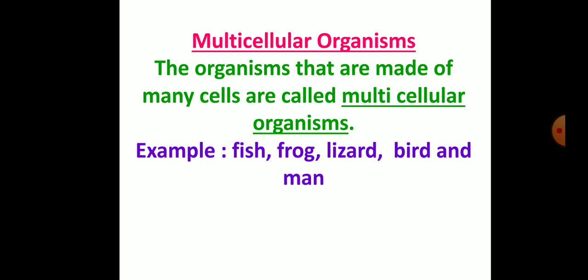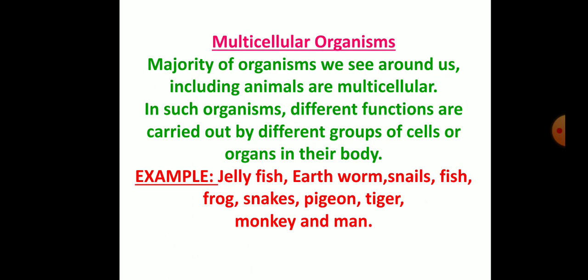Multicellular organisms. The organisms that are made up of many cells are called multicellular organisms. Example, fish, frog, lizard, bird, and man. Majority of organisms we see around us, including animals, are multicellular. In such organisms, different functions are carried out by different groups of cells or organs in their body. Example, jellyfish, earthworm, snails, fish, frog, snakes, pigeon, tiger, monkey, and man.